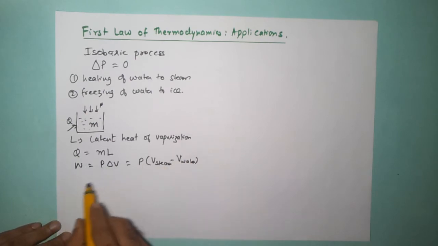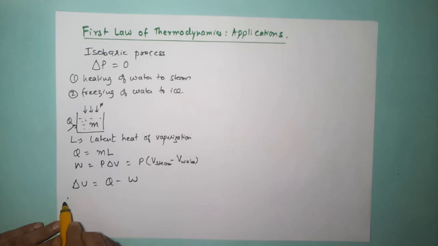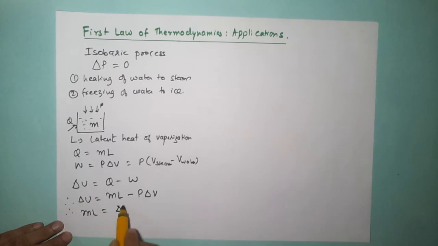Now if I use the first law of thermodynamics equation, I'll get delta U is equal to Q minus W. Therefore I can write delta U is equal to Q, which is mL, minus P into delta V. And therefore mL is equal to delta U plus P delta V.